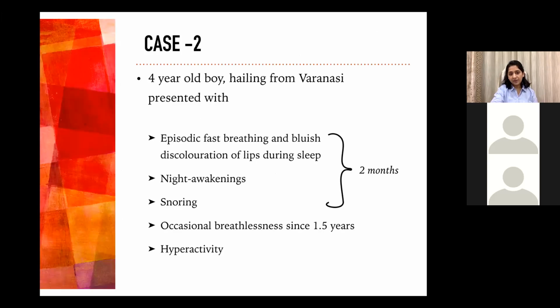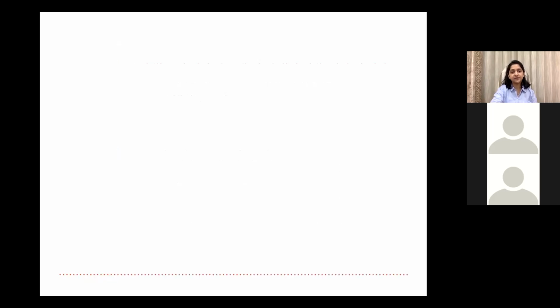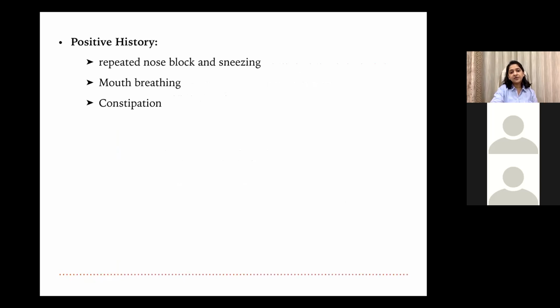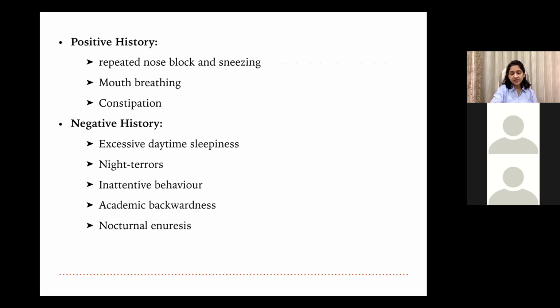Hailing from Varanasi, he presented with episodic fast breathing and bluish discoloration of lips, night awakenings and snoring, all happening in the night since last 2 months. He had occasional breathlessness since last 1.5 years and was known to have hyperactivity in school. Teachers complained of hyperactivity. He had repeated nose blocks and sneezing, mouth breathing and constipation going on since last 2 years.